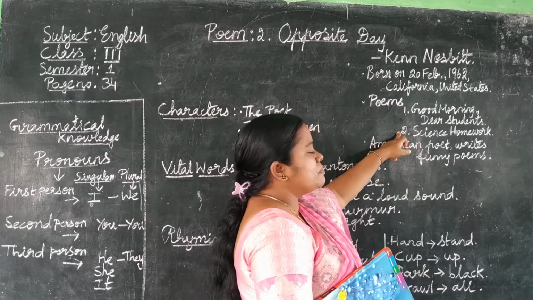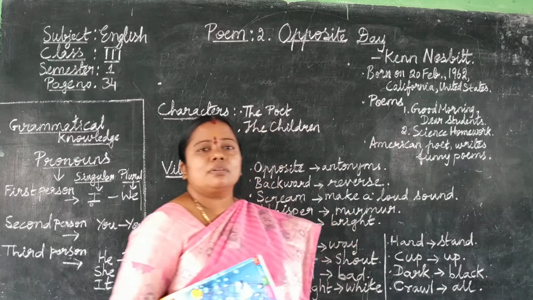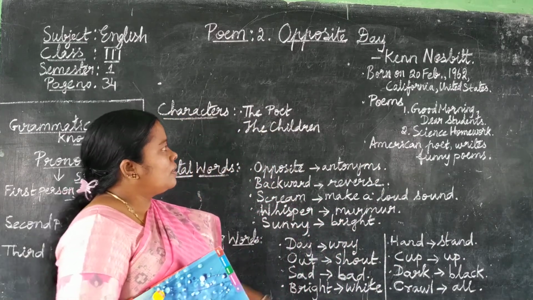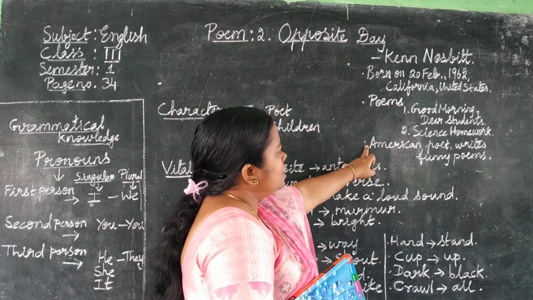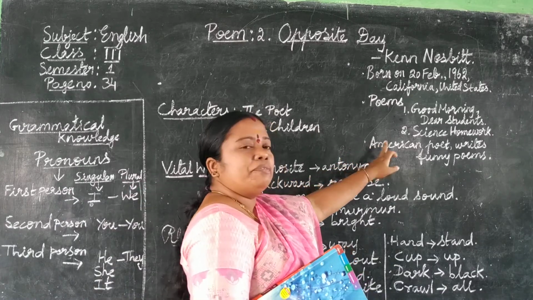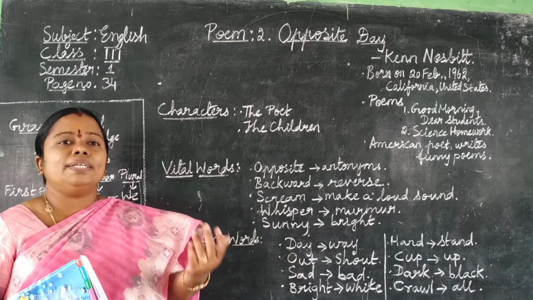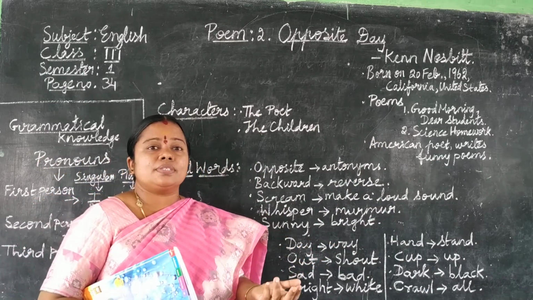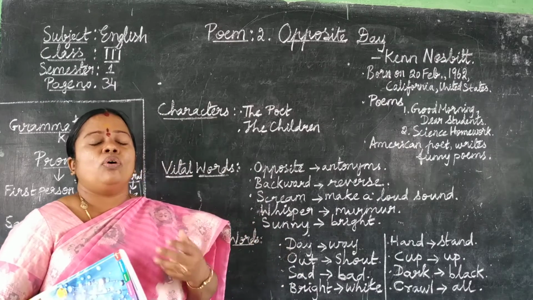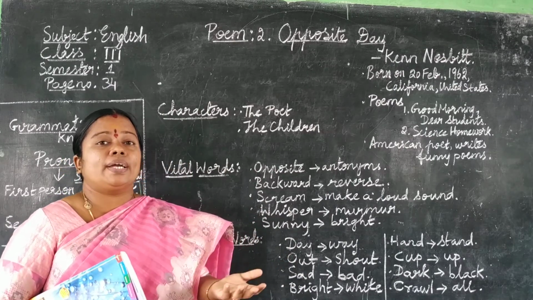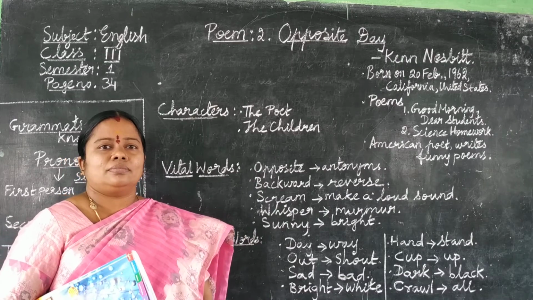These two poems became famous during his time. And he wrote funny poems on the qualities, reactions and actions of kids. He used to write for kids.